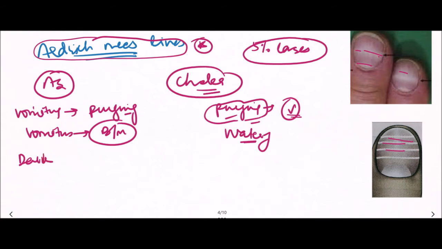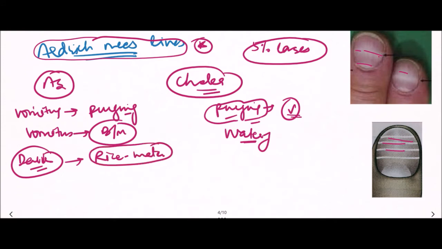Initially in arsenic poisoning, stool is dark colored, and later on it will be like the rice water stool seen in cholera. In Vibrio cholerae infection, the stool is like rice water. So rice water stool is characteristic of Vibrio cholerae infection.